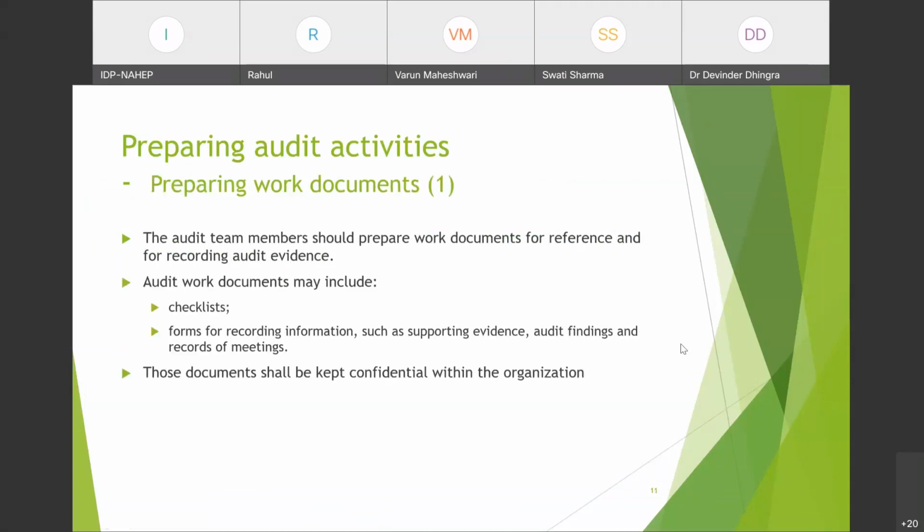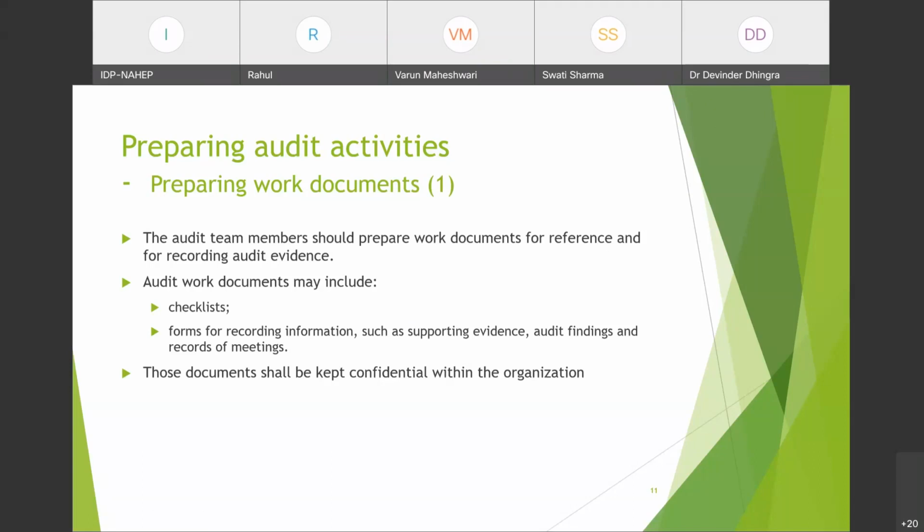Now, next comes preparing work documents. We have planned the audit. We have assigned the duties. Next is to prepare work documents. What work documents will auditors have while auditing? The audit team members should prepare work documents for reference and for recording audit evidence. So as I said, audit team members को audit reports and NCR reports पहले से ही prepare करके अपने पास रखने so that they can use it while audit.